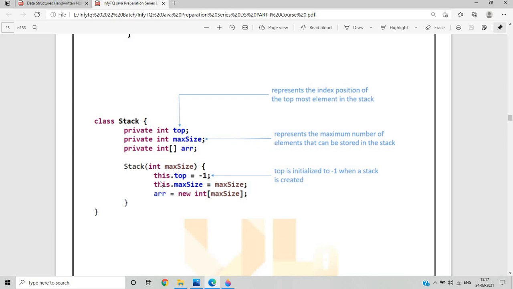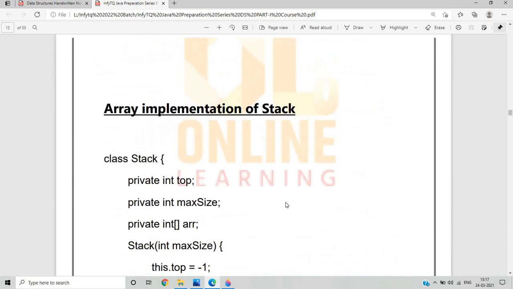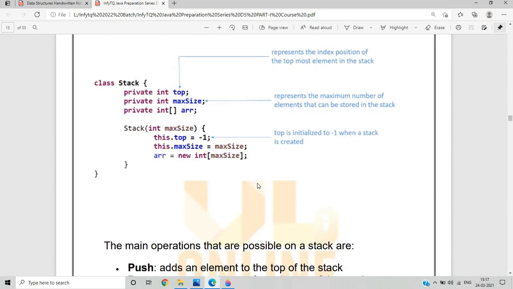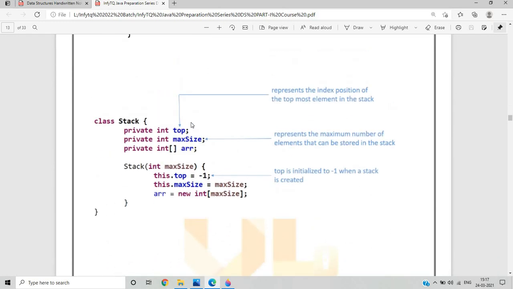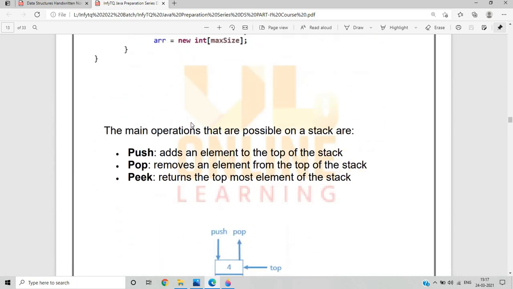For the stack, with int maxSize, top is initialized to -1 when a stack is created. Whenever a stack is created, we initialize the top to -1. So this is basically the array implementation of stack. With the help of an array we implement the stack.